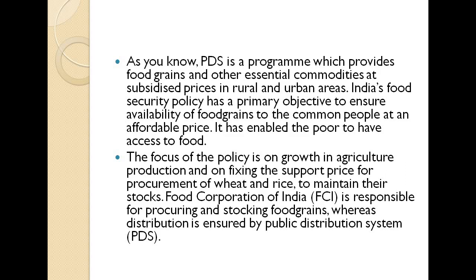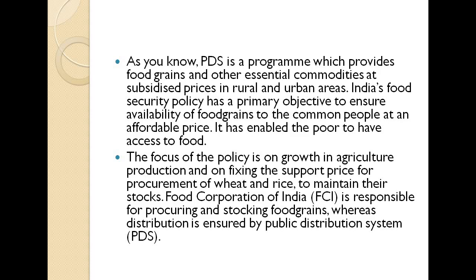It enables the poor to have access to food. They basically wanted the poor also to have equal access to food, and the focus of the policy is on growth in agriculture production and on fixing the support price for procurement of wheat and rice.